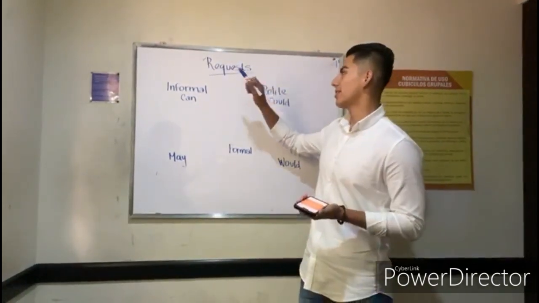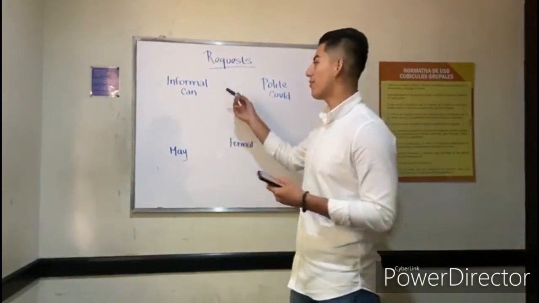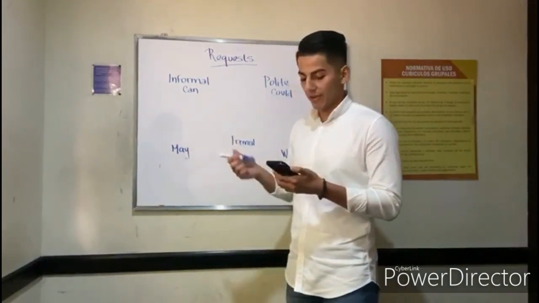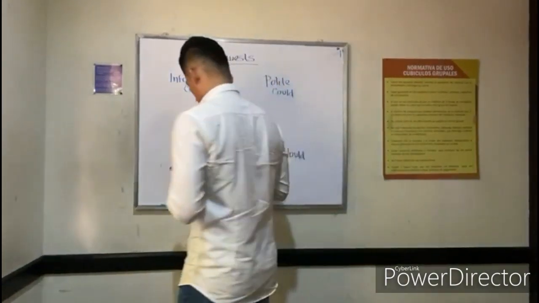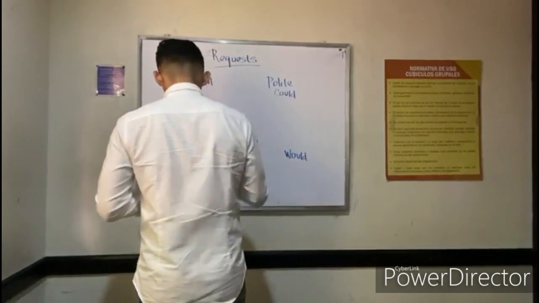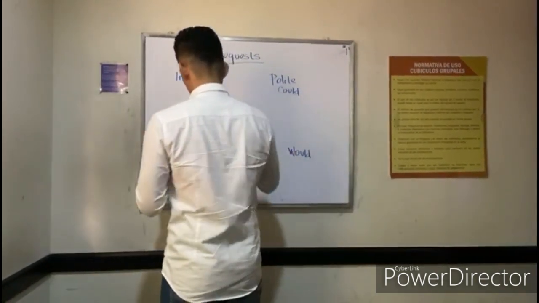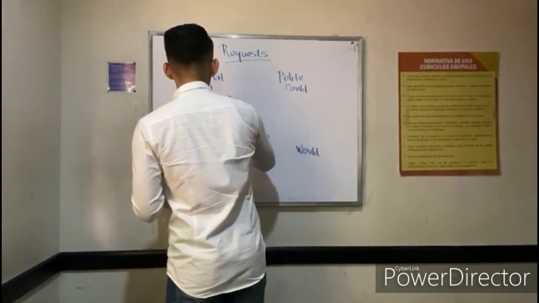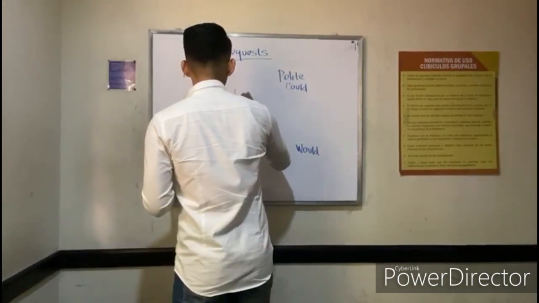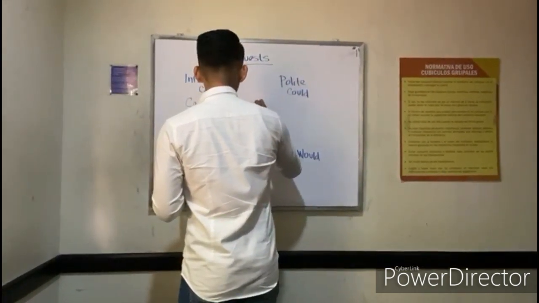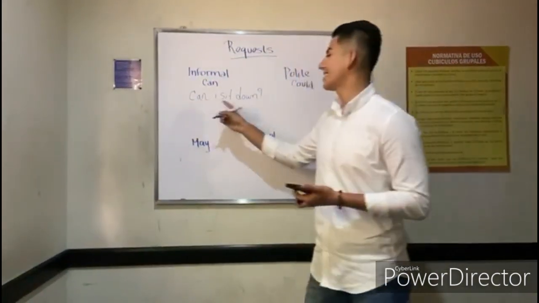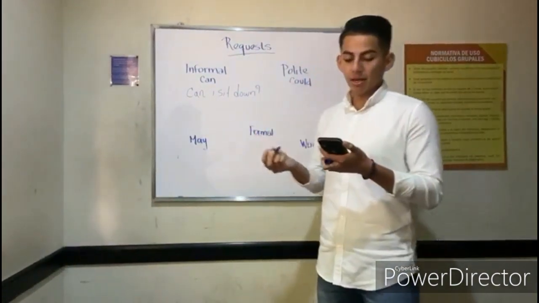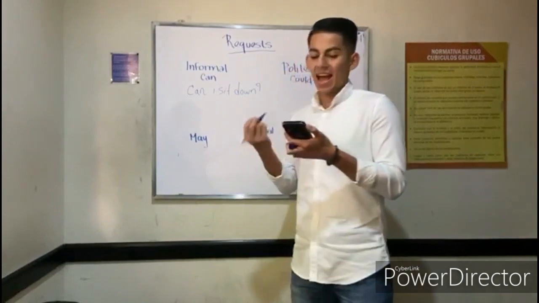I'm going to explain some examples about modal verbs. A specific request. In informal form we use can. For example, can I sit down? The other example is, can I have this?